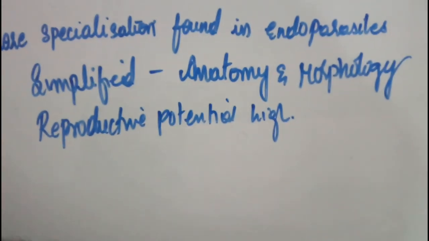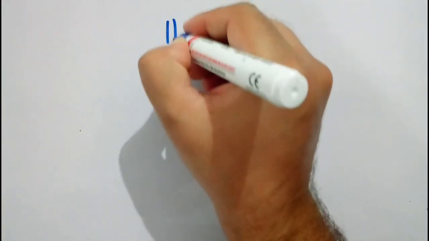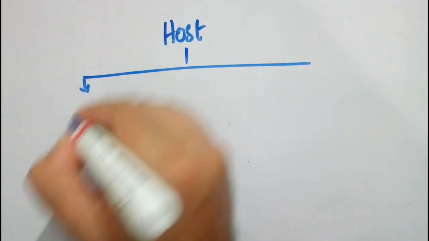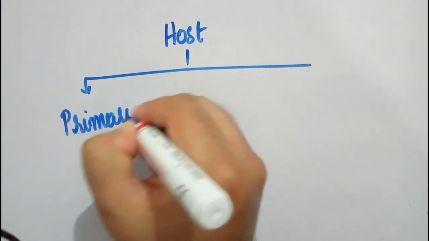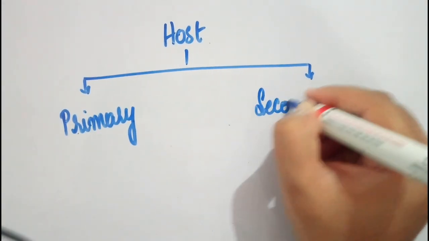And let us see the types of hosts now. Till now we have seen the types of parasites. Now we will be seeing the types of hosts. Hosts are also of two types: primary host and secondary host. Primary host is there, and the second kind of host is called the secondary host.